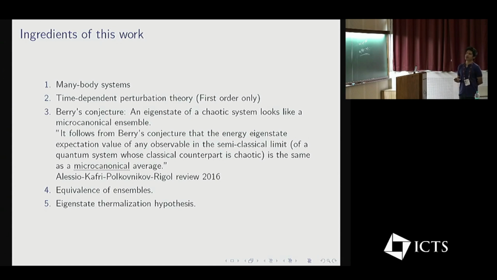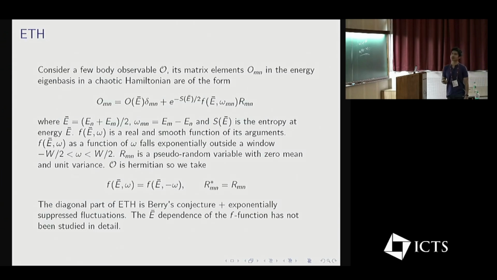For the equivalence: in ETH and Berry's conjecture, people always talk about microcanonical averages, so we will also need equivalence of ensembles. And of course we will be talking about the eigenstate thermalization hypothesis.